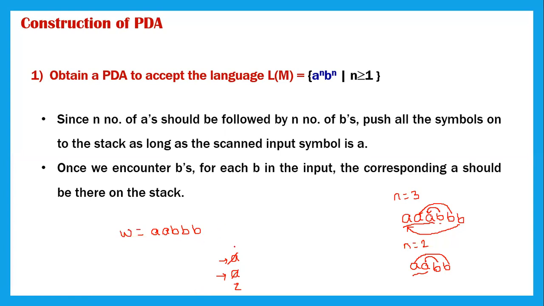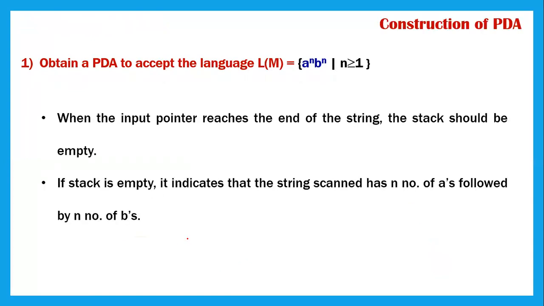Again I have one more B. So B is still there on the stack itself. So this string is rejected, and this is not the one which we want. We wanted an equal number of A's to be followed by the same number of B's. So when the input pointer reaches the end of the string, the stack should be empty, and if the stack is empty, it indicates that the string scan has n number of A's followed by n number of B's here.